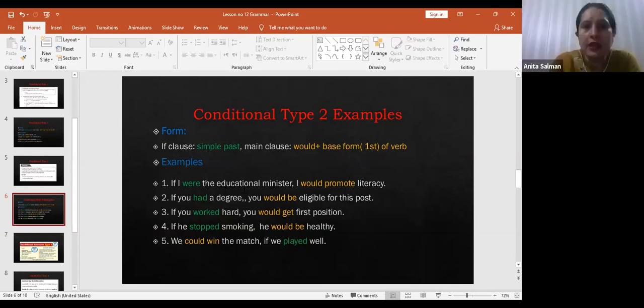If I were the educational minister, I would promote literacy. If you had a degree, you would be eligible for this post. If you worked hard, you would get first position. If he stopped smoking, he would be healthy. We could win the match if we played well, right?